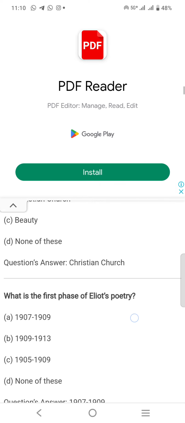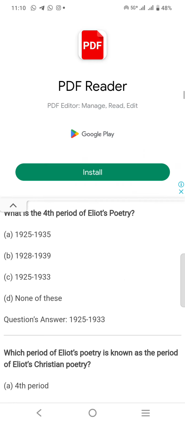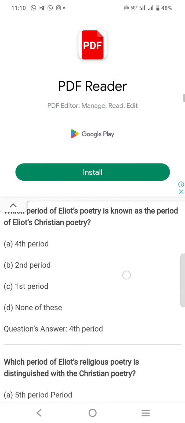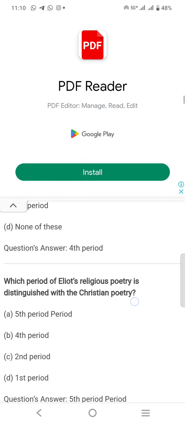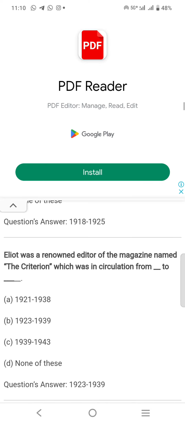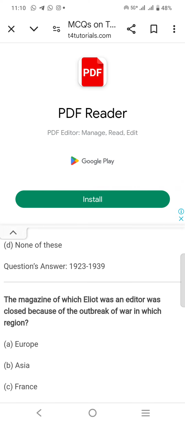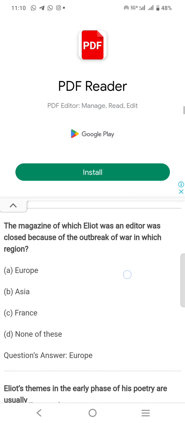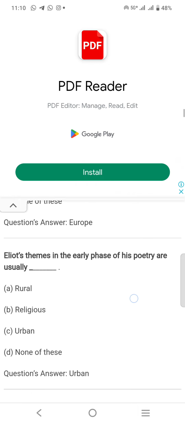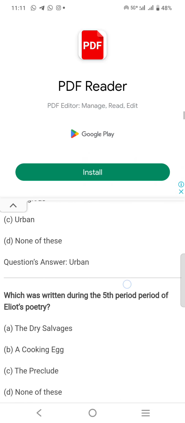What is the first phase of Eliot's poetry? 1907 to 1919. What is the fourth period of Eliot's poetry? 1925 to 1933. Which of Eliot's poetry is known as his Christian poetry? Fourth period. Religious poetry is distinguished with the fifth period. What is the third period? 1920 to 1925. The magazine of which Eliot was an editor was closed because of the outbreak of war in which region? Europe. Eliot's themes in the early phase of his poetry are usually urban.